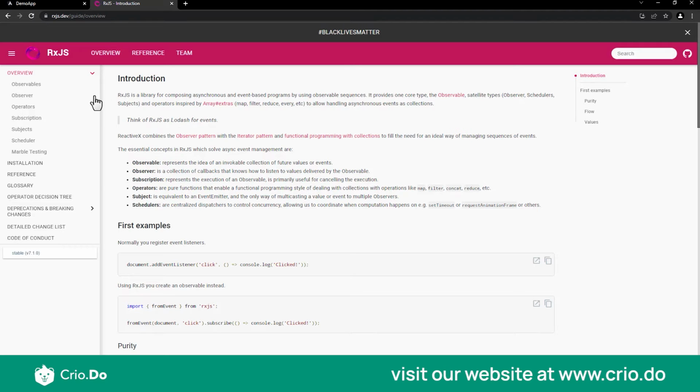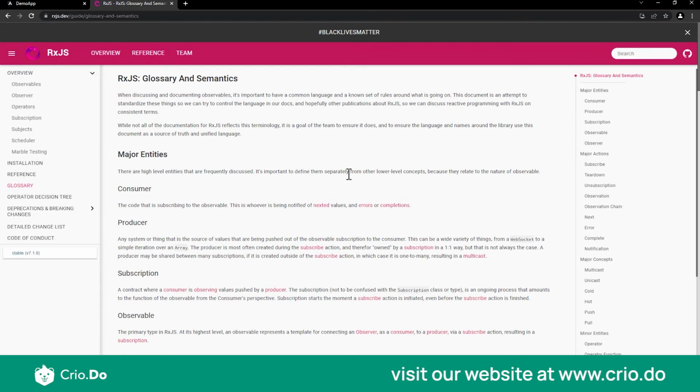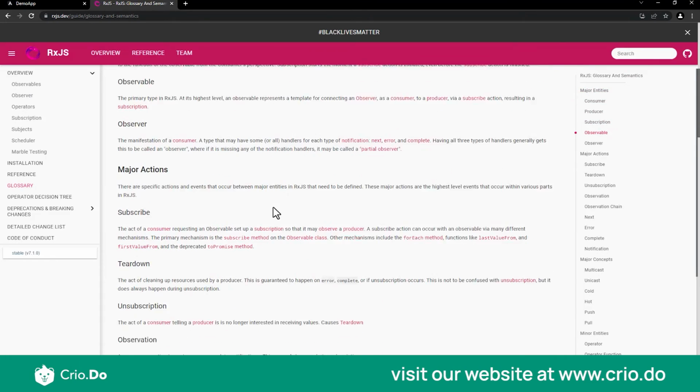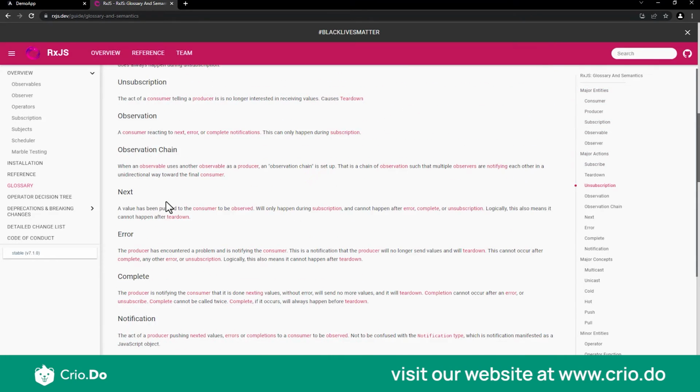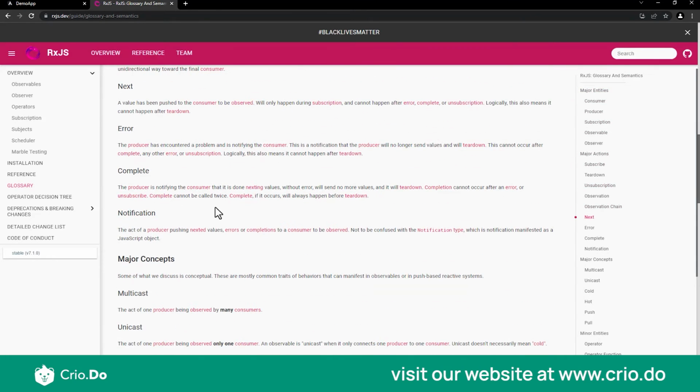So first, if you come on the overview on this website, you will see on the left hand side there are a few things. One is called observable, observer, operator, subscription, subjects, scheduler, marble testing, and so on and so forth, right? Before we get any further, I want you to focus on a few of these terms. Another advantage of this site is there is something called a glossary link over here. If you click on that, it will give you a bunch of glossary terms or the keywords which we use in observables.